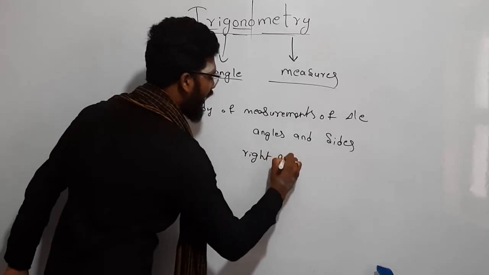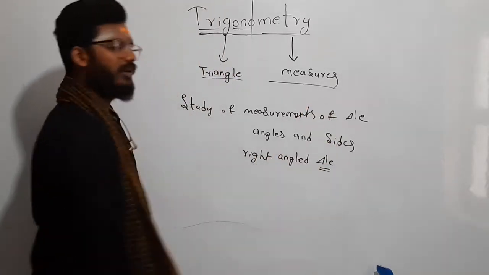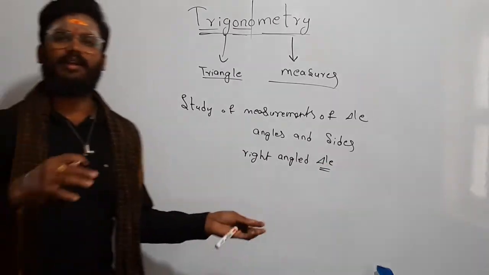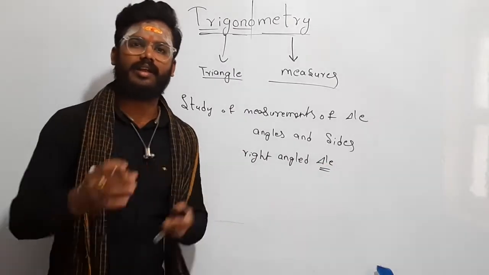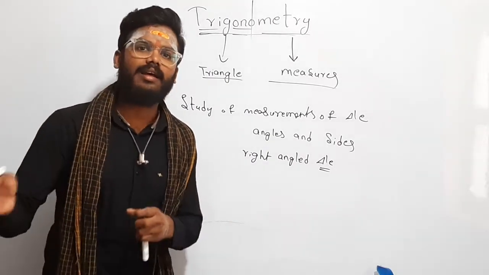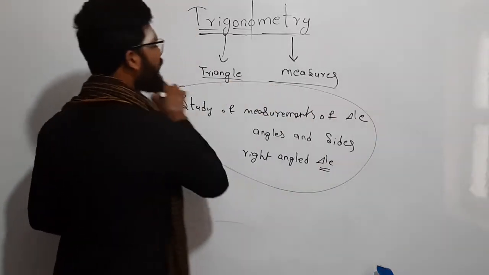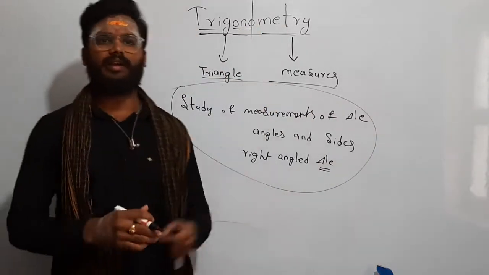What is it? Right angled triangle. So finally we can conclude that trigonometry is nothing but the study of sides and angles of a right angle triangle. So let us see how we can study these measurements with the help of trigonometry.